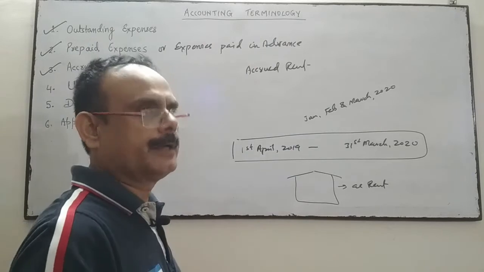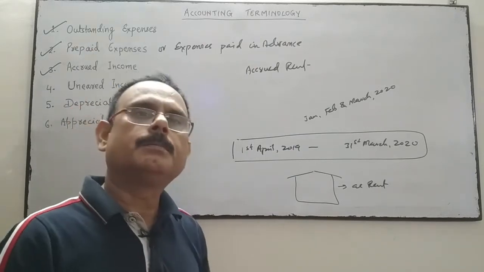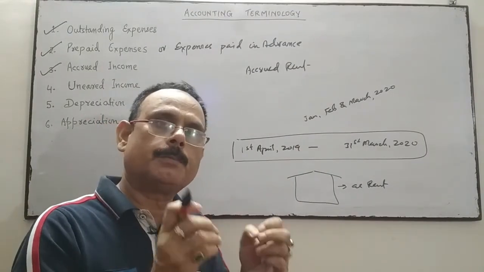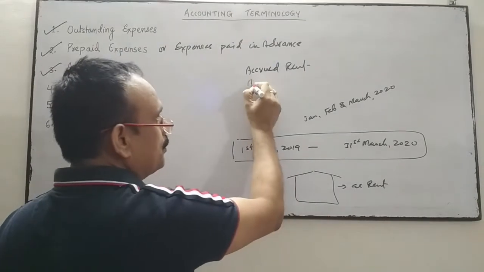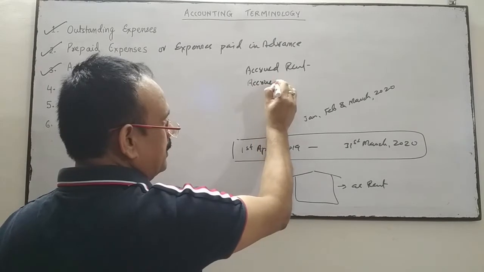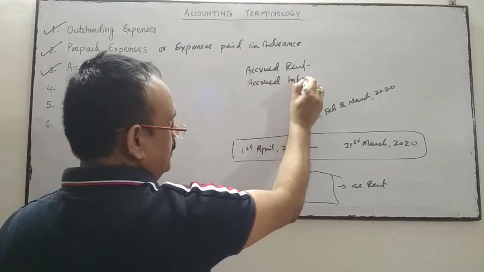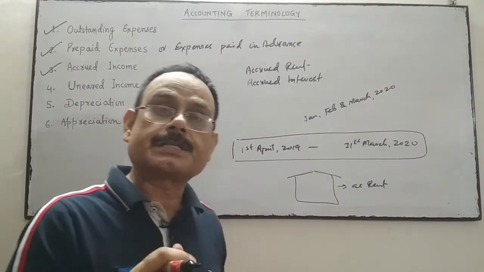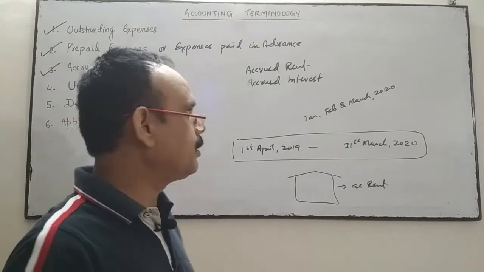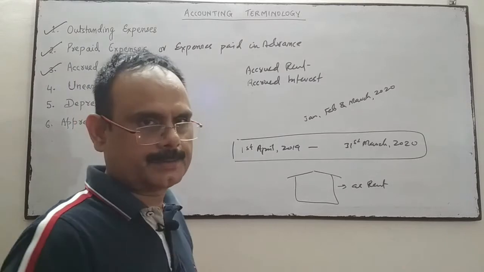Similarly, accrued interest. Interest is earned, but the amount of interest is not yet received. Then it is called accrued interest. Interest is earned, but the amount of that interest is not received by the business. It is called accrued interest.